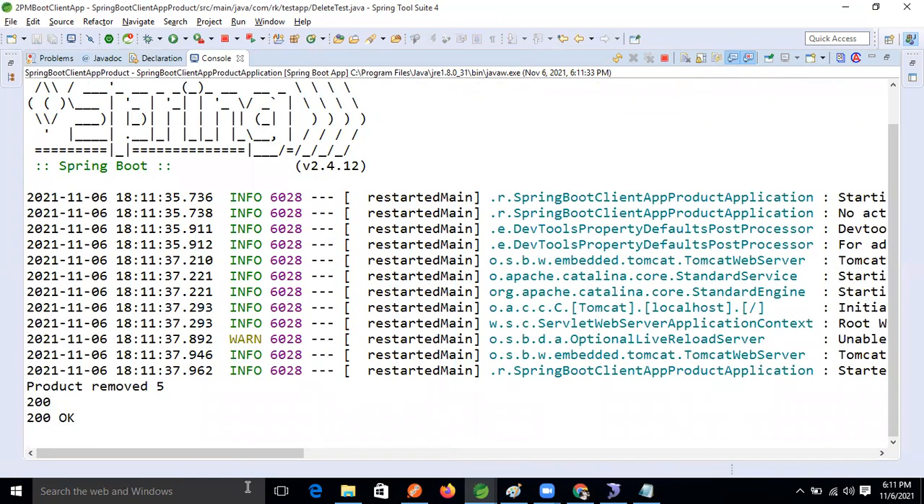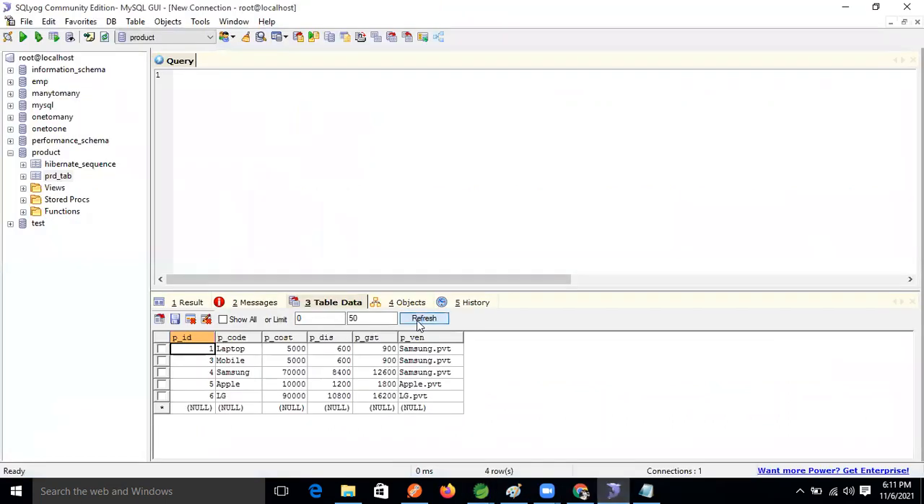See, product 5 removed, right? We are getting the message. Now check in the database: see, this 5th record is removed, guys. Now, like how we are developing our consumer and how we are trapping the data using REST template. Now everyone is getting the clear picture? Yes, Ravi, it's all clear now.